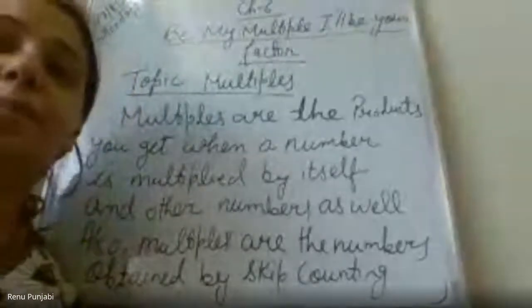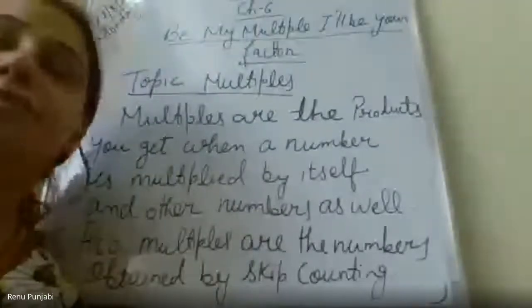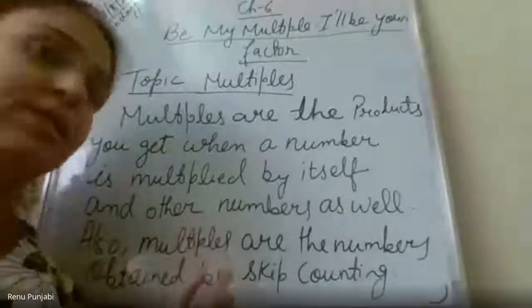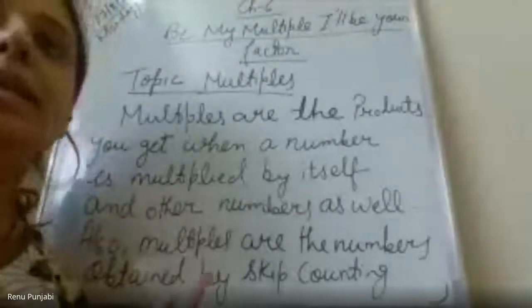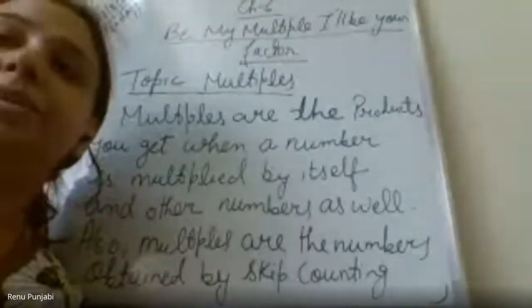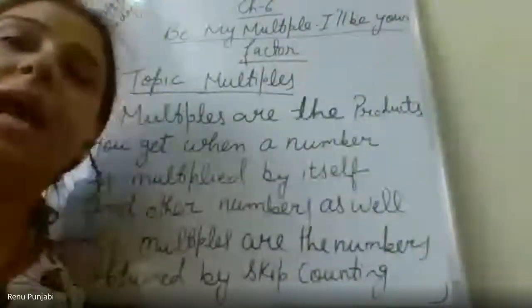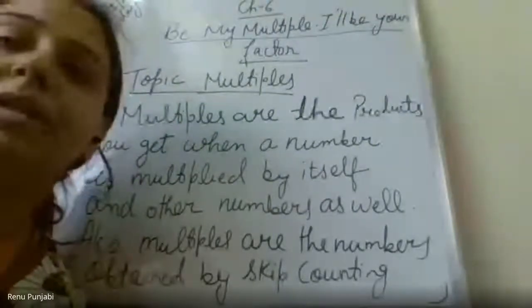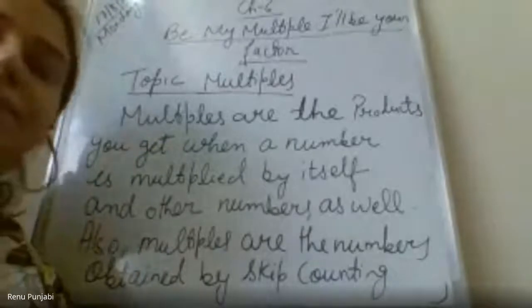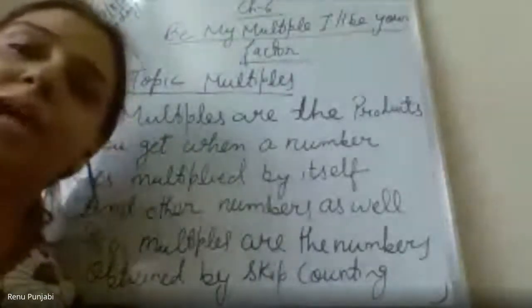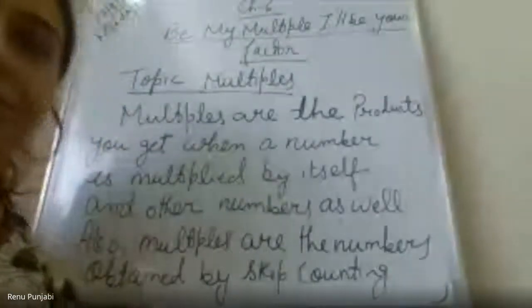Before going to the properties, please copy whatever is written here on the board in your notebook. Write today's date, chapter number, topic and the definition of multiples. Start writing in your notebooks. After writing, please write in the chat box that you have done, then I will move further.